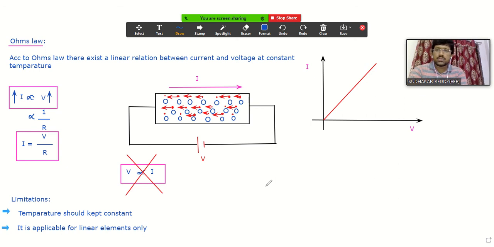So this is about Ohm's law. Once again, keep in mind, Ohm's law tells you the linear relationship between voltage and current. That is, current is directly proportional to voltage only.